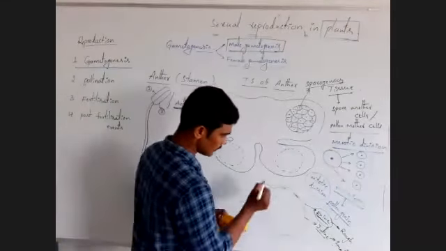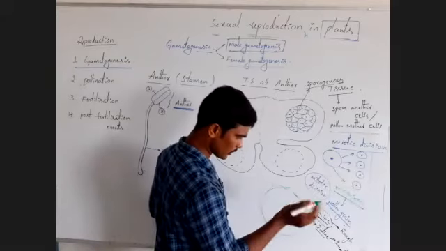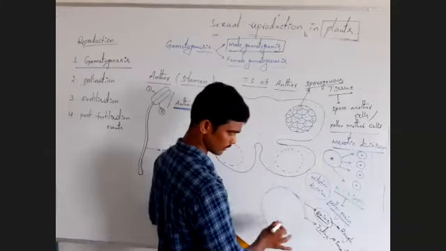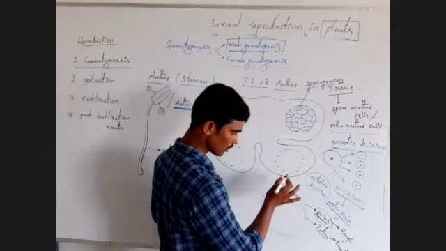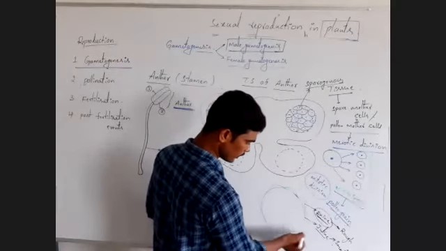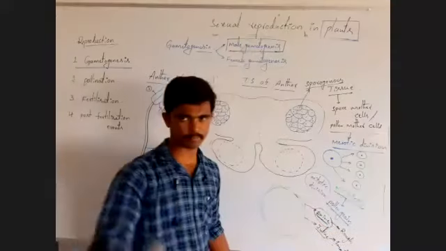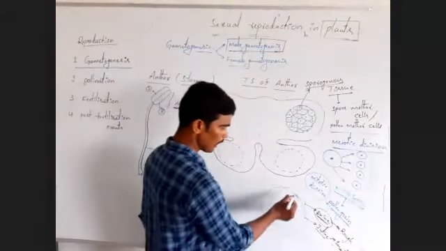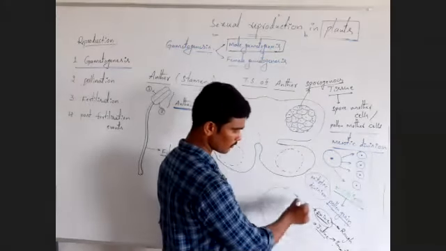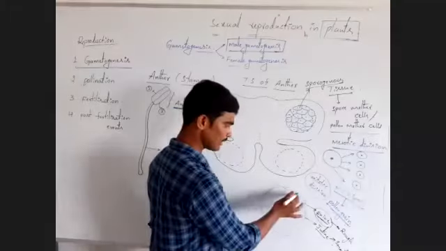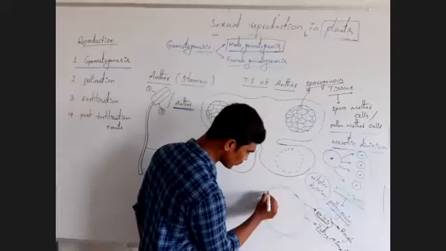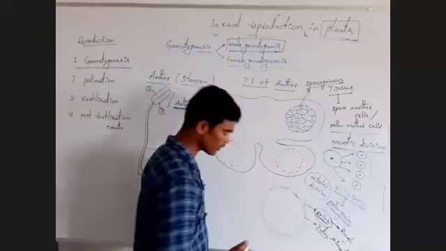Next, listen carefully here. On the surface or in the wall of the pollen grain, here and there, exine is absent. Remember, very important. For example, here exine is absent.